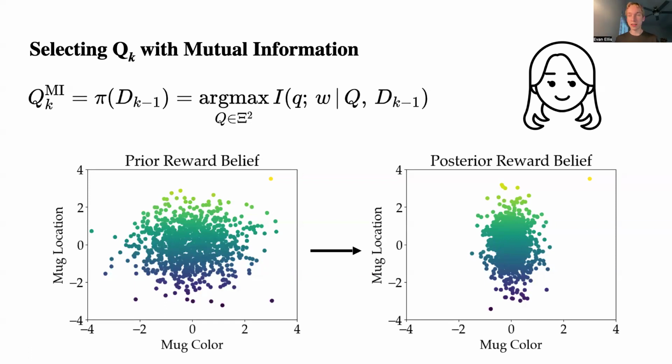Mutual information selects questions that maximize the mutual information between Alice's response and the parameterization of Rob's learned reward. So it's basically an entropy minimization method. Rob gradually asks questions that minimize the entropy of his learned distribution.